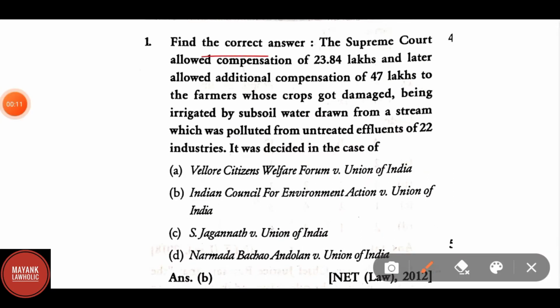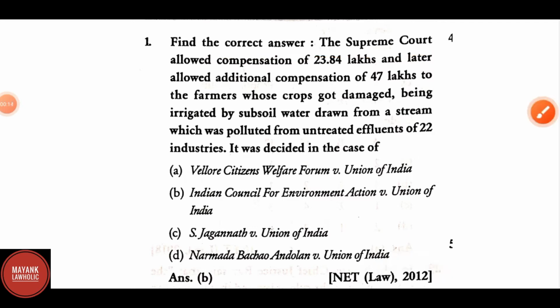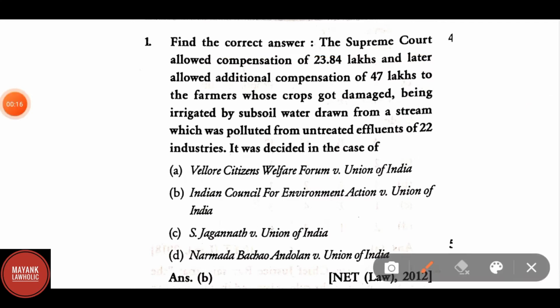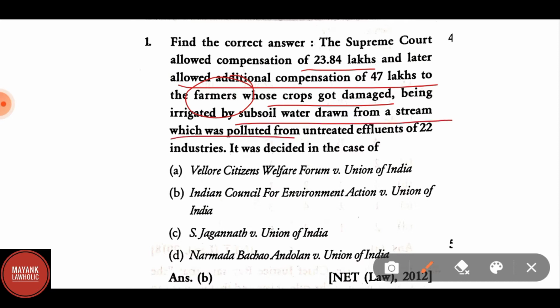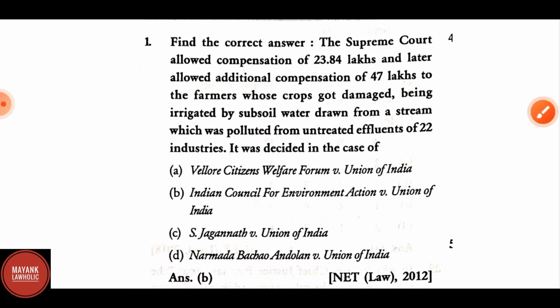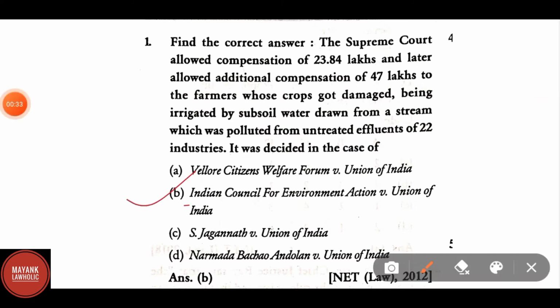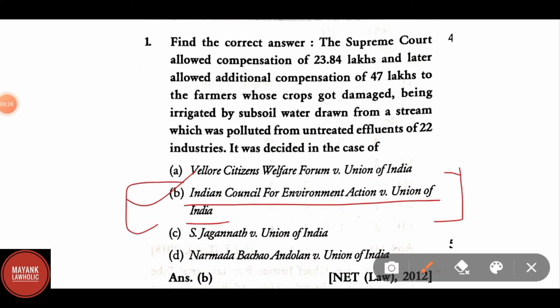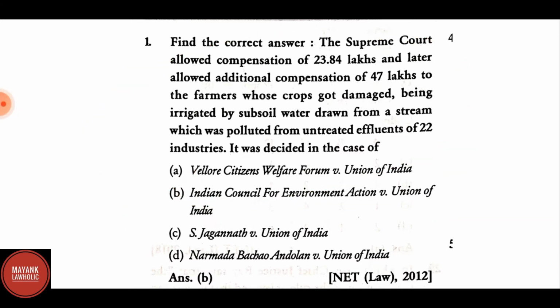Find the correct answer. The Supreme Court allowed compensation of 23.84 lakhs and later allowed additional compensation of 47 lakhs to the farmers whose crop got damaged, being irrigated by the subsoil water drawn from a stream which was polluted from untreated effluents of 22 industries. It was decided in the case of, correct answer is B, Indian Council for Environmental Action versus Union of India. This is the correct answer, and this question contains the facts of the particular case.